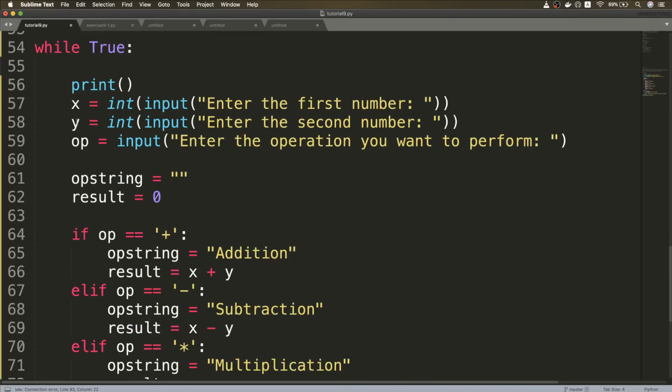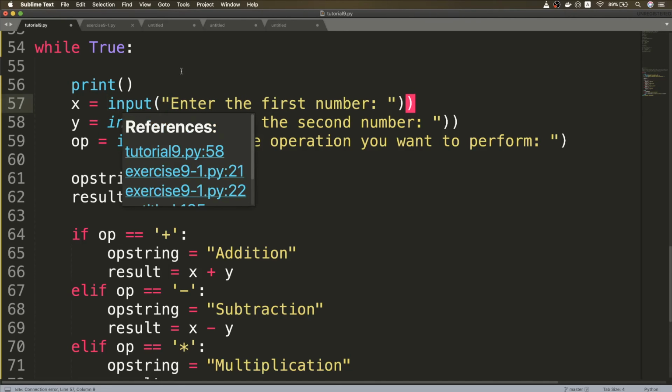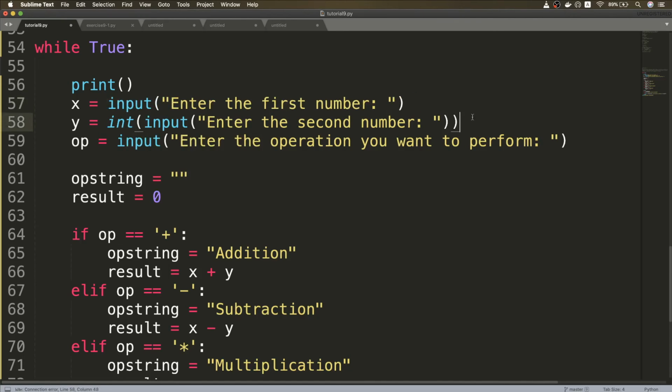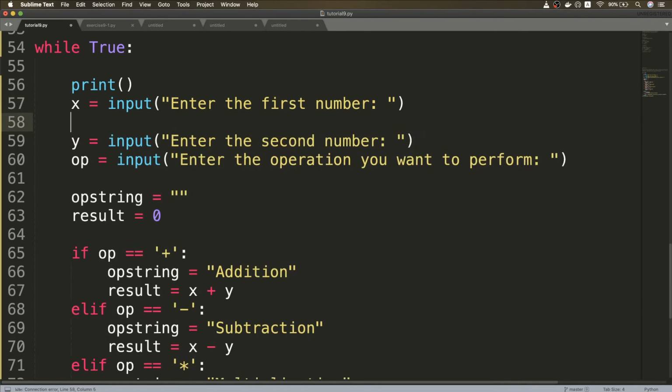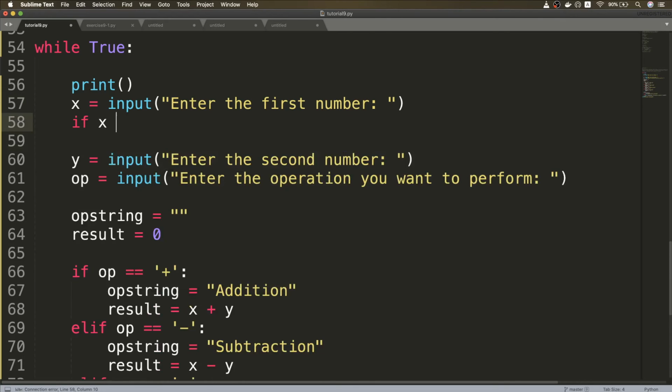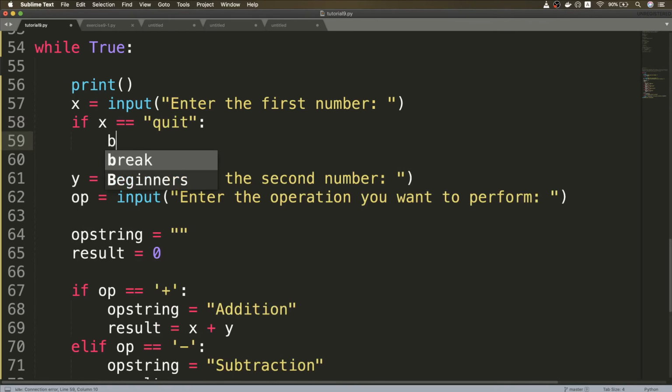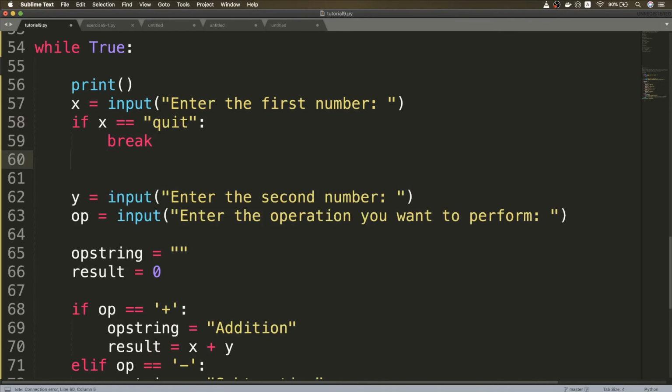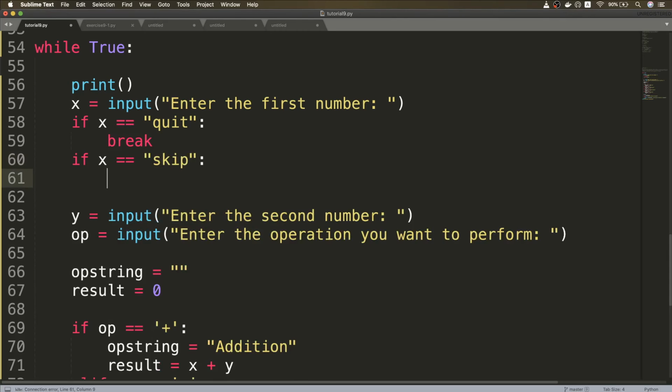So since x, y and op, these are the things that can also now contain skip and quit commands, we cannot convert them directly to ints. So just remove these int conversions from here and first check if they are equal to skip or quit. For that I can do something like if x equals quit, then we simply terminate the calculator and we break out of the loop. On the other hand, if x equals skip, then I just skip all the lines below this, like entering the second number or entering the op, and I just continue with the next iteration.